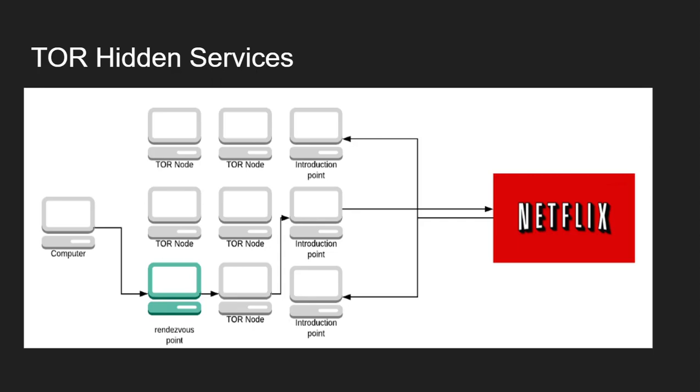Now, in order to start communication with the server, the client will choose a relay node at random and make a circuit with that relay node. Now, as you can see, this relay node has been chosen and it is known as a rendezvous point. The client will send a message and a one-time password to the rendezvous point asking if the rendezvous point can connect the client to the introduction point through which it can connect with the hidden service. The rendezvous point on receiving this message will make a circuit with the introduction point.